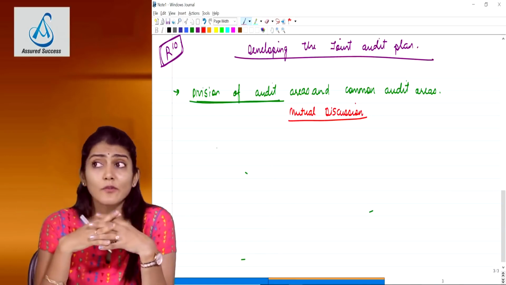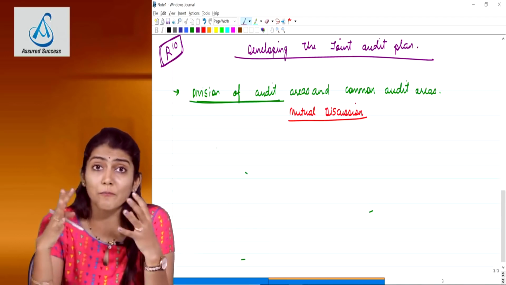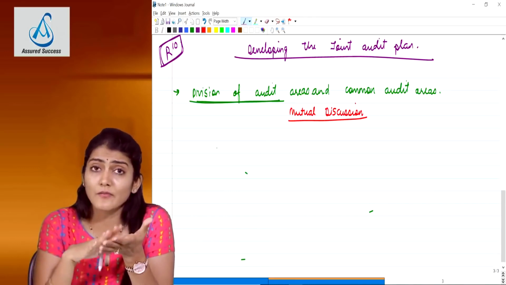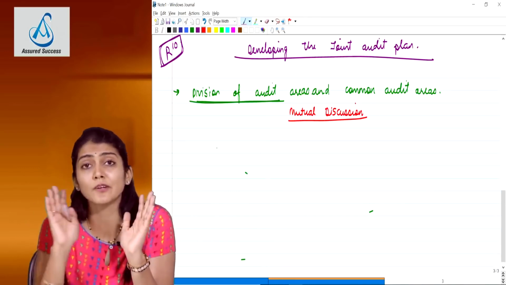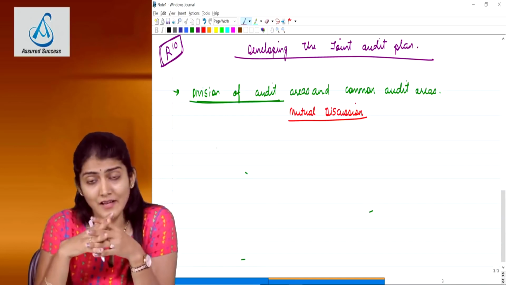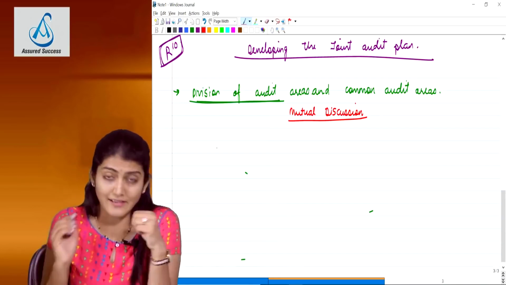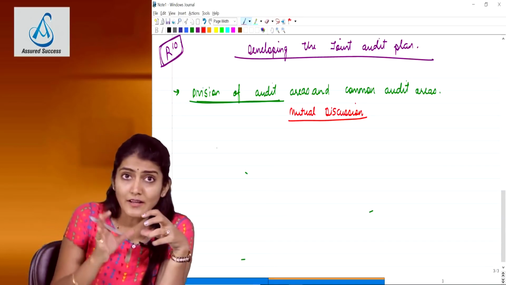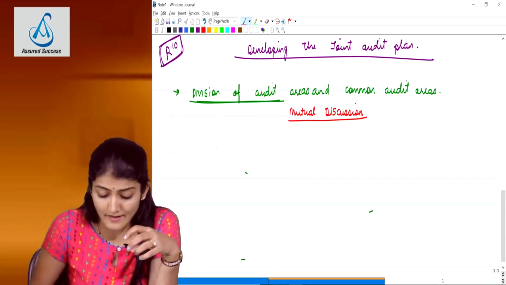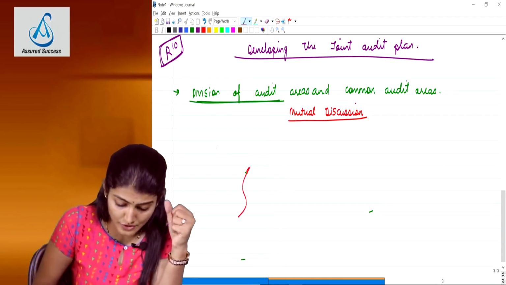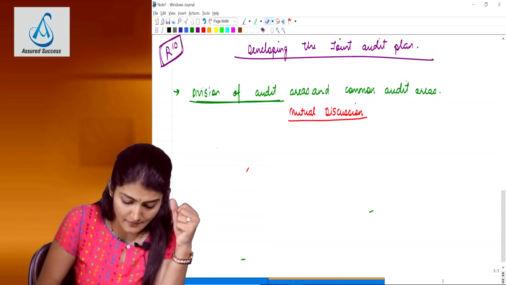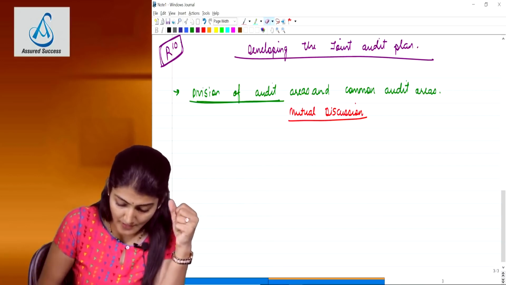And certain areas of work which they consider to be very important, they may decide that this we will not divide and all of us will do the audit of these areas. Right, so that is the common audit areas. So division of audit areas and the common audit areas. And on what basis will they do the division of the audit areas? It says by mutual discussion.